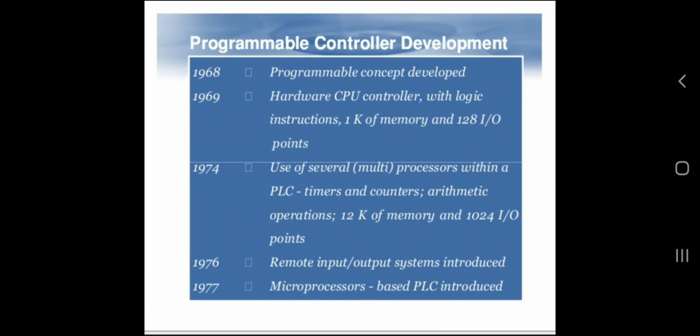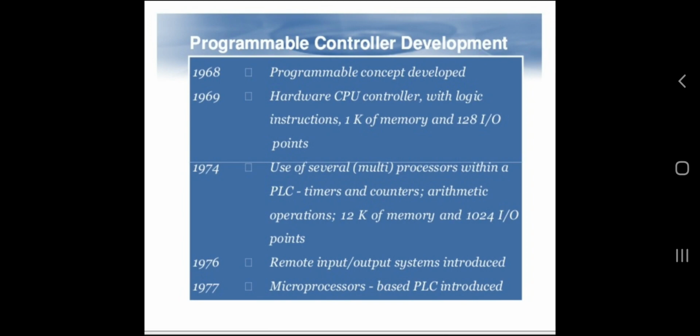So in 1968, the programmable concept was developed. In 1969, a hardware CPU controller with logic instructions, 1K of memory and 128 input-output points was developed. In 1974, several multiprocessors within a PLC, timers and counters and arithmetic operations, 12K of memory and 1024 input-output points were used.